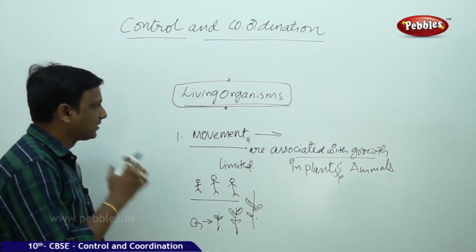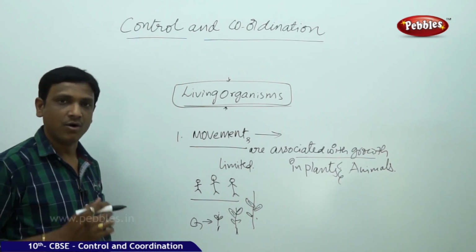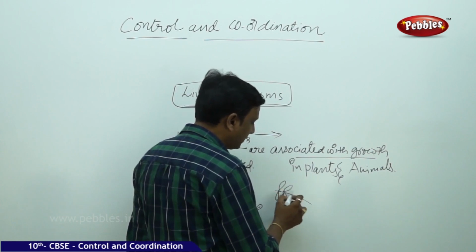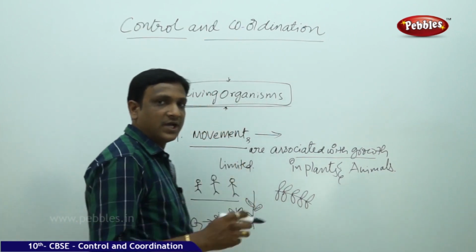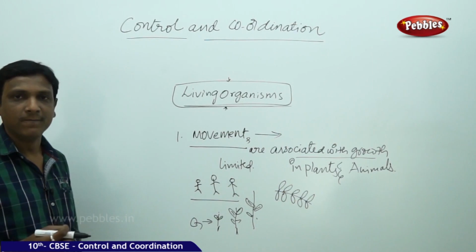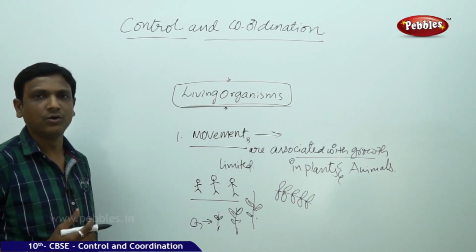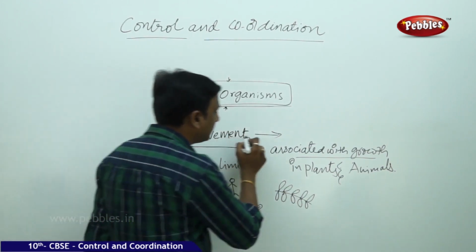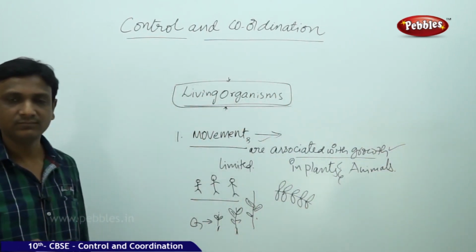So here, we cannot conclude that movements are always associated with growth. Why? Because if you see an example like the touch-me-not plant, Mimosa pudica, if you touch the leaves of this plant, the leaves droop, they close down. Here, there is no growth associated with this movement in the plant. Then how can you say that the movements are always associated with growth in plants and animals? We cannot say that.